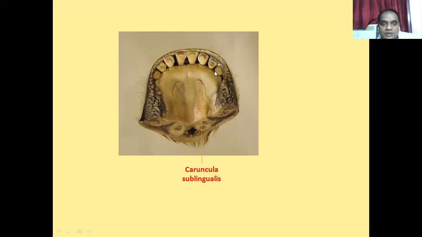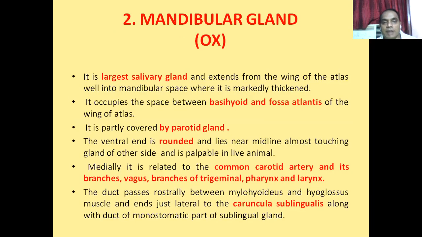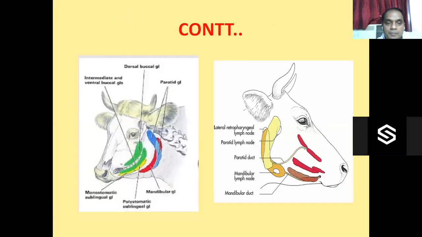So it is situated just behind the corner incisor. The duct of the mandibular salivary gland opens into the caruncula sublingualis, along with the duct of the monostomatic sublingual salivary gland. So this is about the mandibular salivary gland. It is the largest salivary gland. In the ox, its duct is the Wharton's duct, and it opens into the caruncula sublingualis.